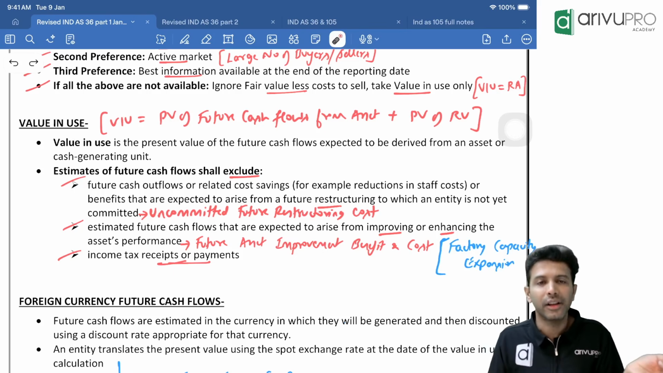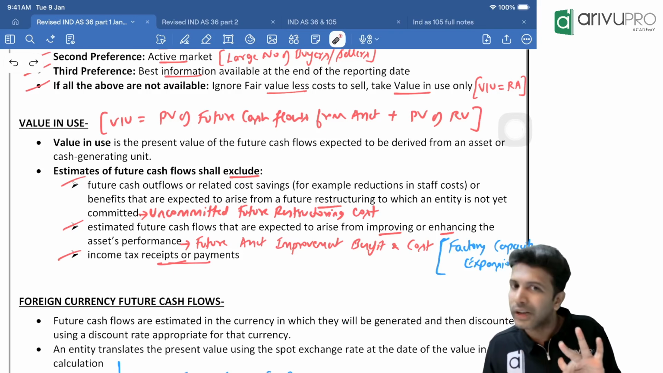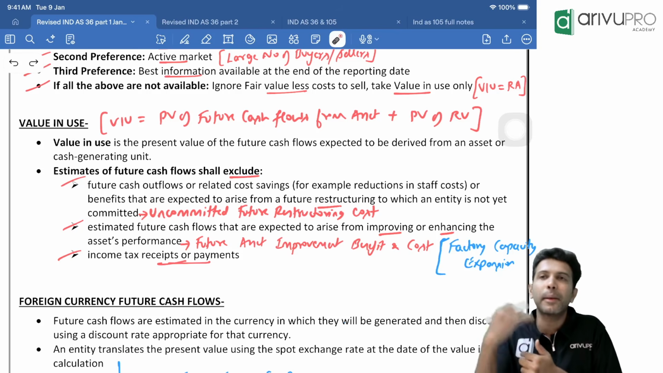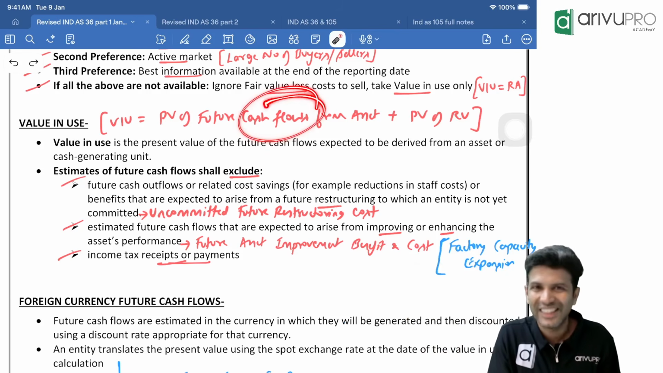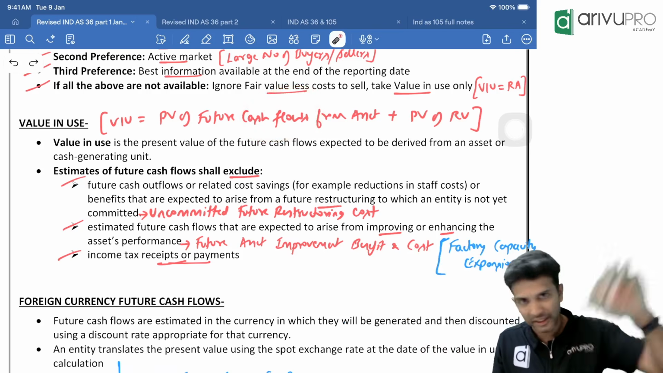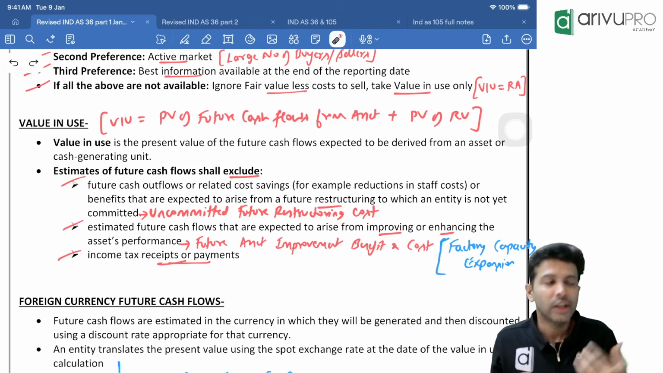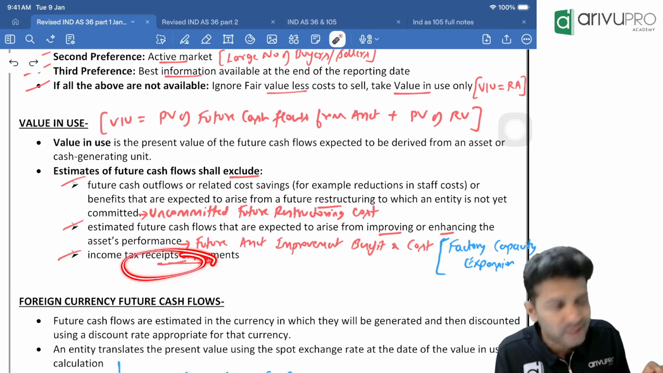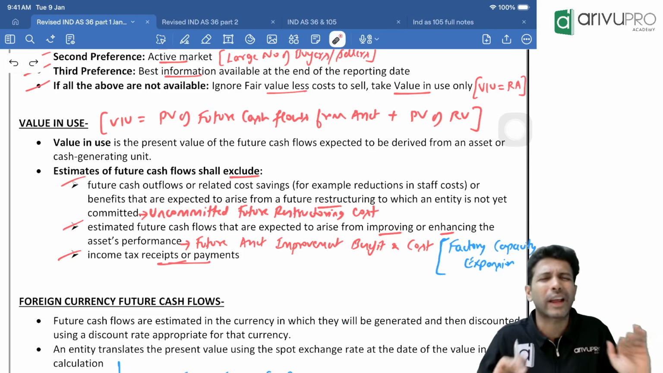Next one. As I said, impairment is a pre-tax activity, meaning before tax activity. So if you have any income tax payments or income tax receipts, that is also cash flow, no? If you pay any income tax to the government, it's a cash outflow. If you receive any refund of income tax, it's an inflow, right? So the income tax payment as well as receipt, both are ignored for value in use calculation because this is a before-tax activity.